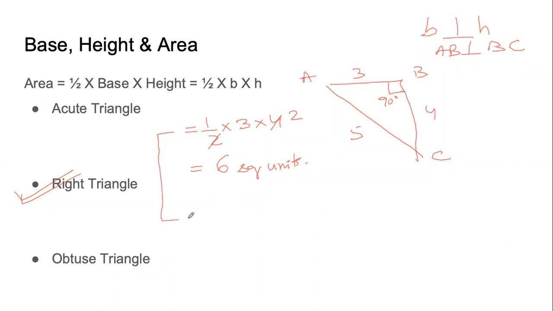Another way to simplify the same fraction would be 1/2 into 3 into 4. If you want to do the other way, you can say 1/2, 3 into 4 is 12. So 12/2 is 6. Whichever method you use, you will get the number as 6, and it is a right angle triangle.